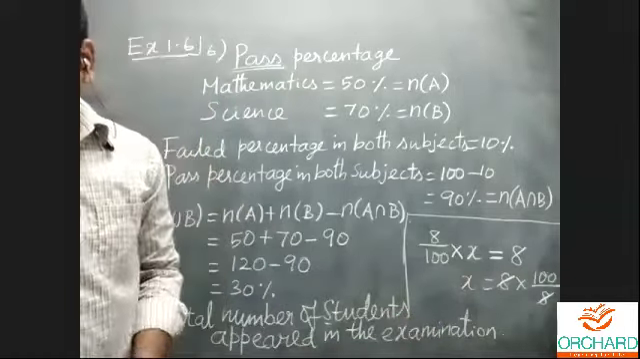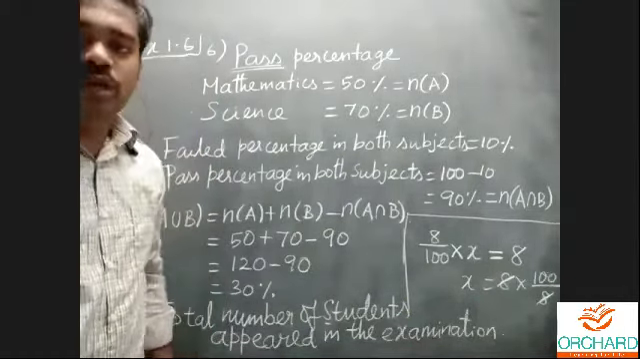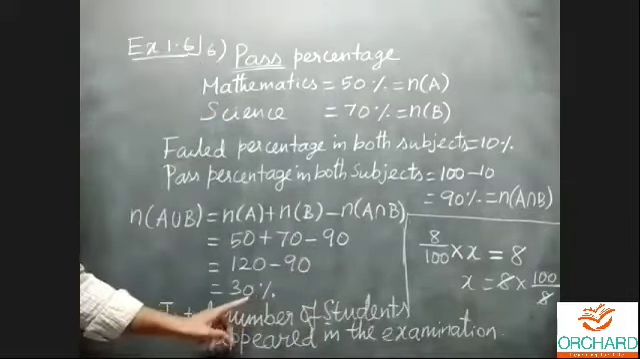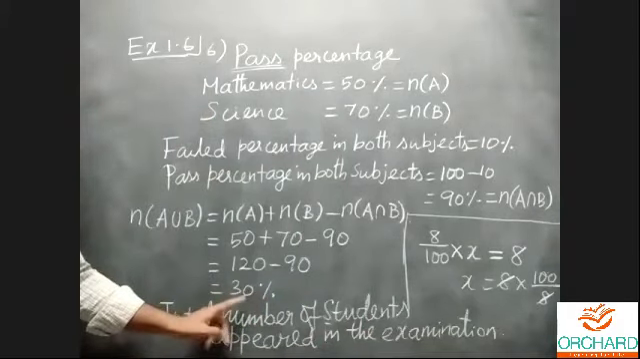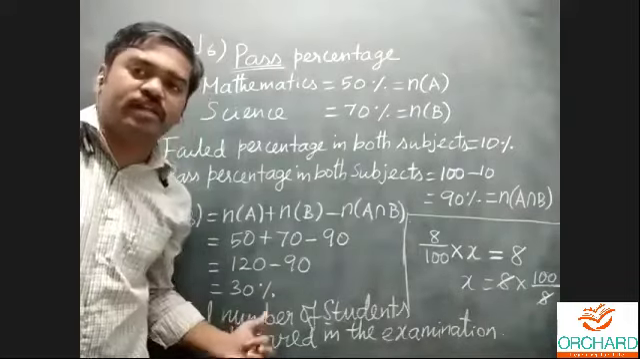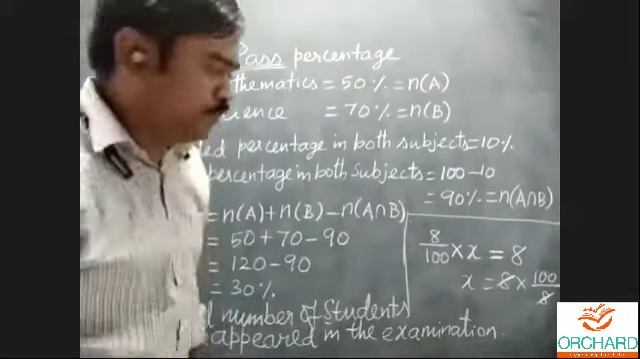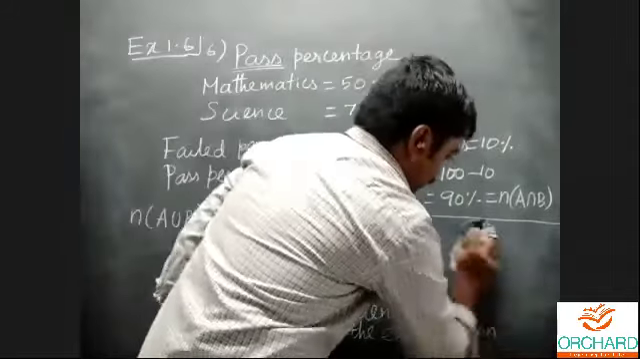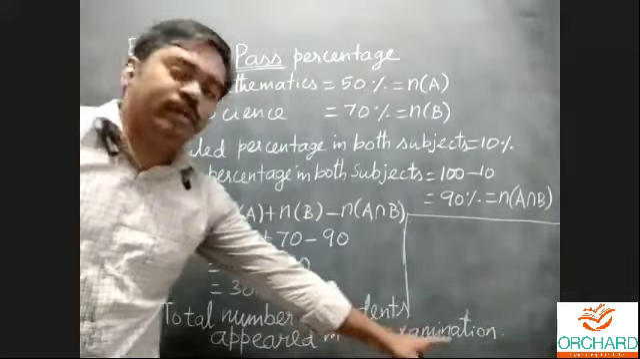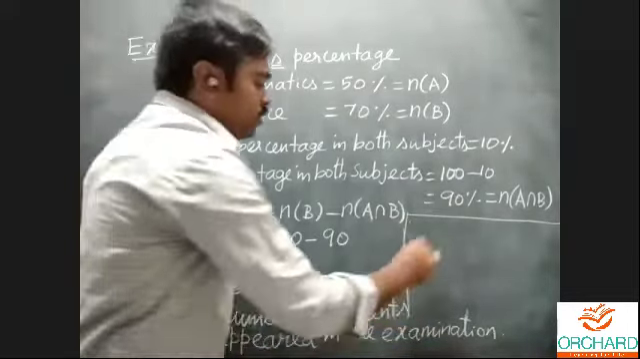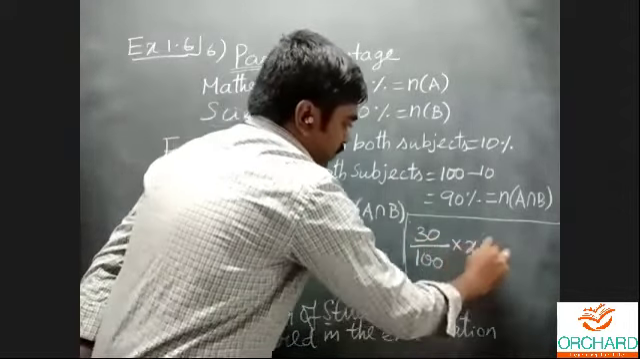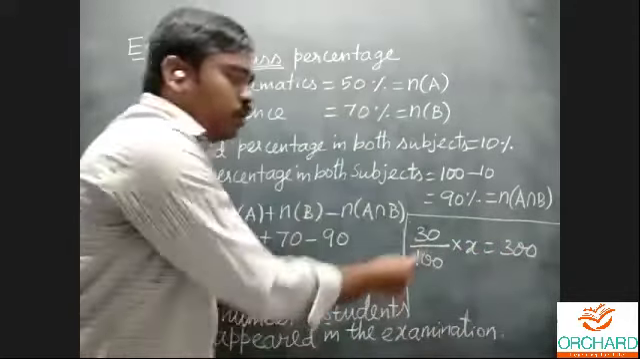Look at the statement: 300 students passed in both the subjects. It may be science or mathematics. Here I got the pass percentage; the 30% is the pass percentage. The 30% is related with how many students? 300 students. Don't write equal. Write the total number of students appeared in the examination as a title, and you can come to the conclusion that 30% of x equals 300.